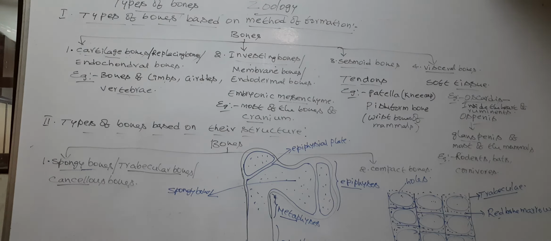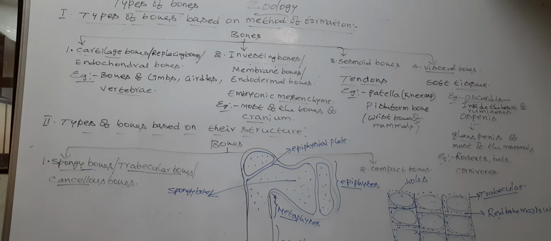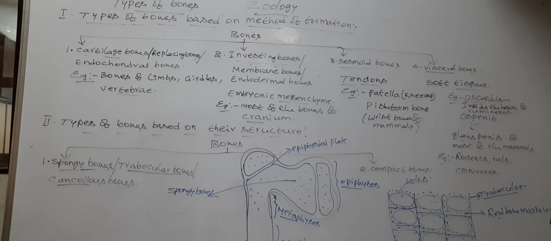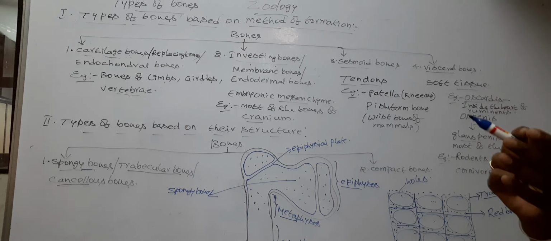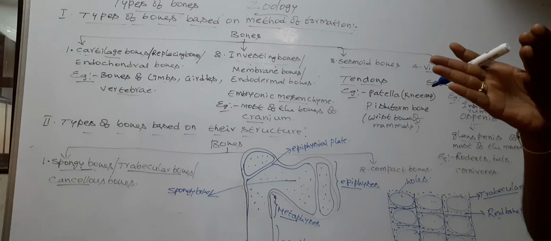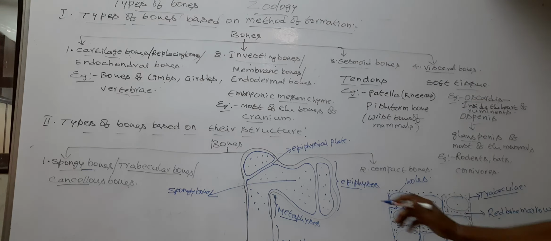The cancellous bones are also called spongy bones because they appear like sponge or honeycomb. Honeycomb possesses small holes. These holes are connected by walls. Here, the walls in the spongy cancellous bones are called trabeculae.